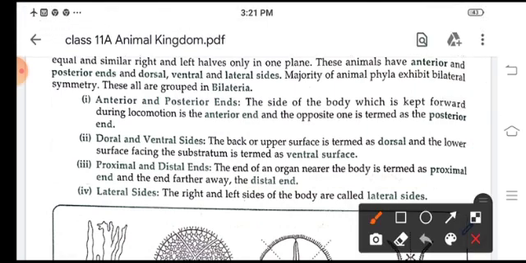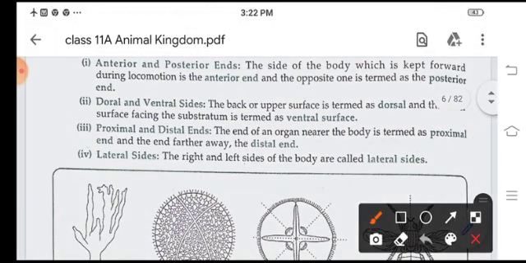Now anterior and posterior ends: the side of the body which is kept forward during locomotion is the anterior end, and its opposite end is known as the posterior end. Dorsal and ventral sides: the back or upper surface is termed dorsal, and the lower surface is termed ventral. Now proximal and distal ends: the end of the organ nearer to the body is termed proximal, and the farther away end is the distal end. Lateral side means the left and right sides of the body, they are called the lateral sides.